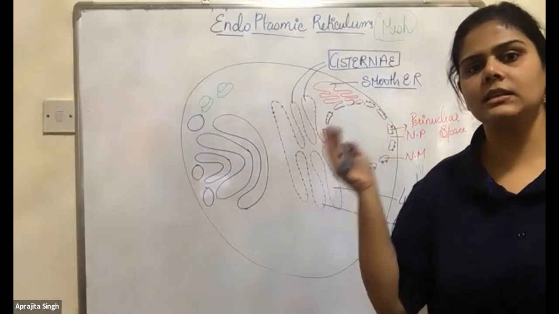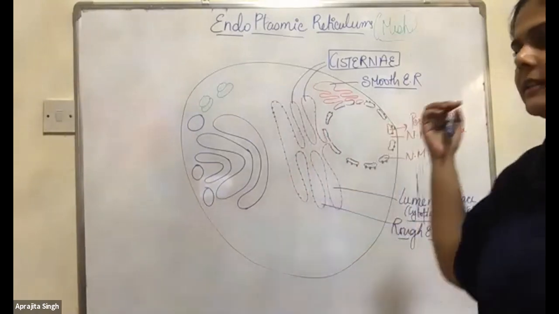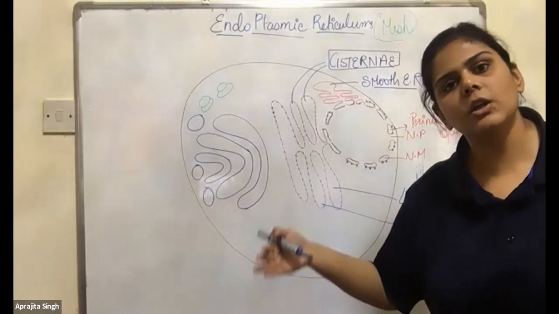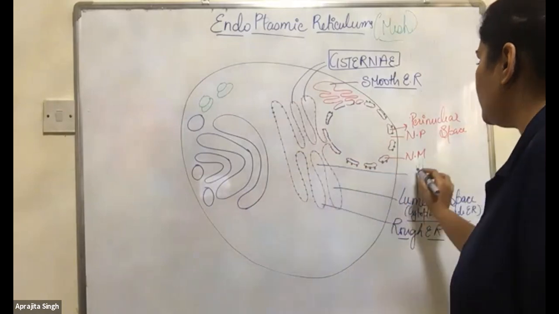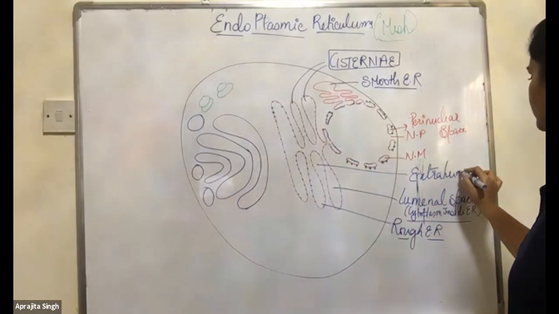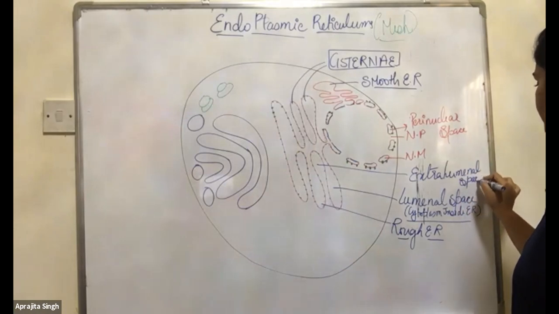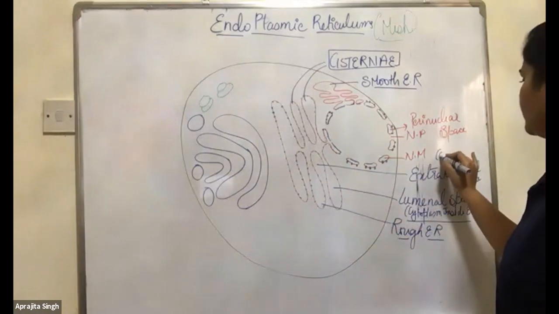And the space present outside is extraluminal space. Simple. This is the extraluminal space. And you can write it down, the cytoplasm outside ER.